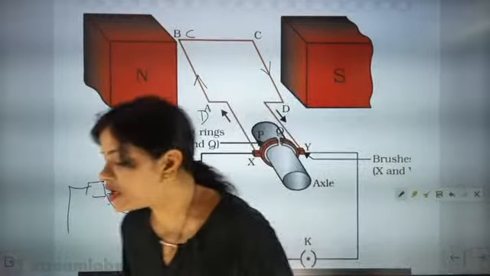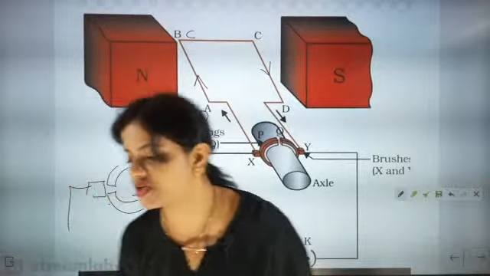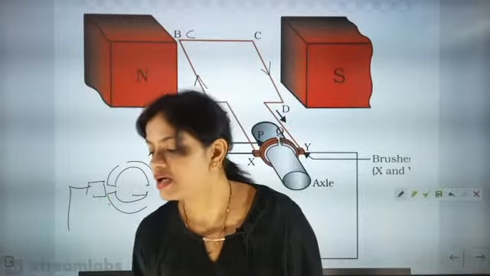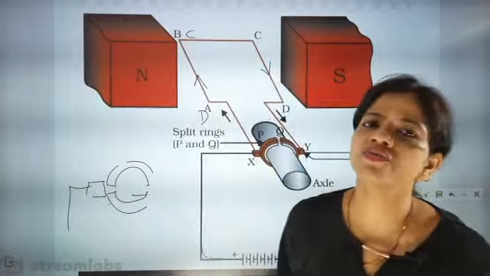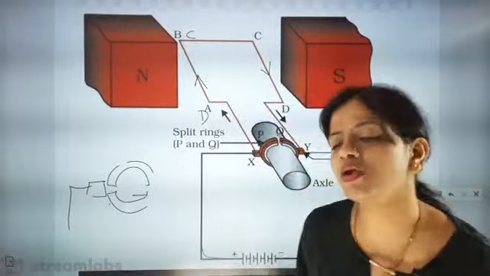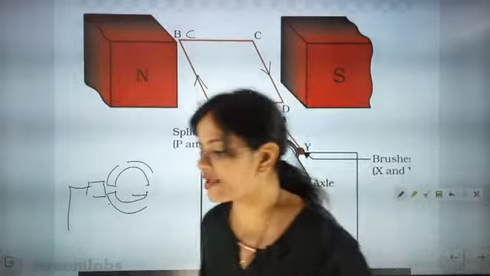Kamya: commutator periodically reverses the direction of current after each rotation. Very good. And next, Abhirami: to reverse the flow of current. Correct. So the work is to reverse the flow of current in the rectangular coil.